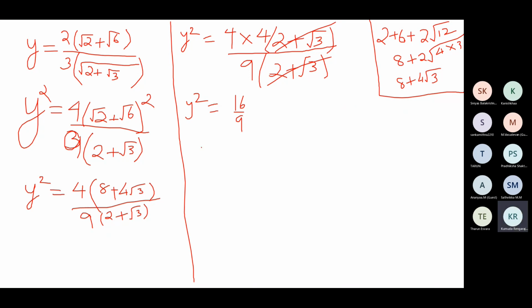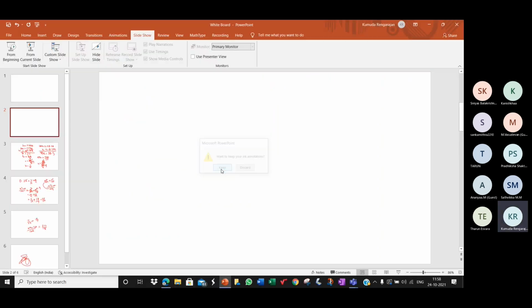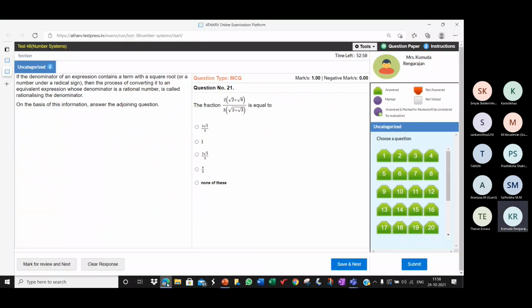Okay. So we are actually supposed to find the value of y, not y square. We found y square to get rid of the square root. We were not asked to find y square. We have to find the value of y. So y is equal to 4 by 3. Correct. Let's see if we have that option. Yeah, y is equal to 4 by 3.